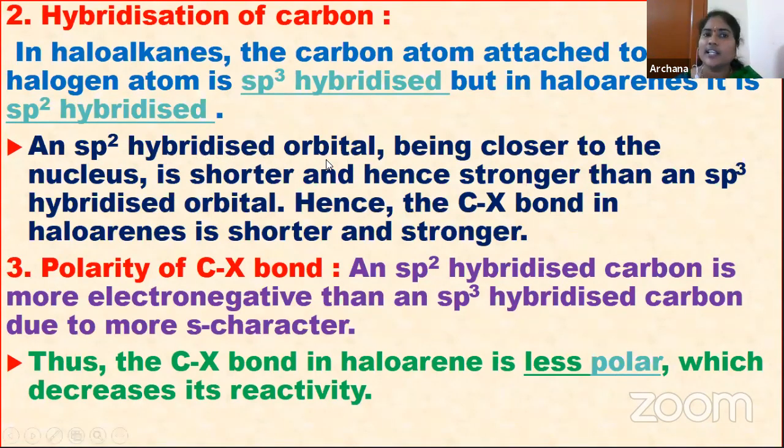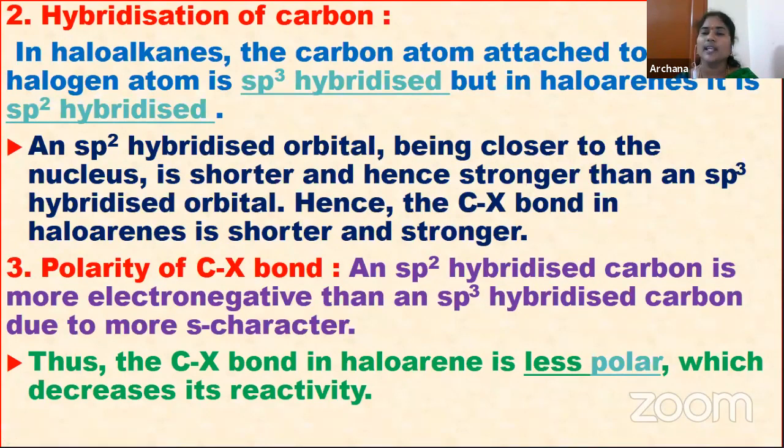See children here, the sp2 hybridized orbital, which is going to have the halogen attached in haloarenes, is going to be closer to the nucleus. If it is closer to the nucleus, what happens? The bond length will be shorter and the bond will be stronger. So the bond length will be shorter and hence the bond stronger. Therefore, the C-X bond becomes shorter and stronger in haloarenes.